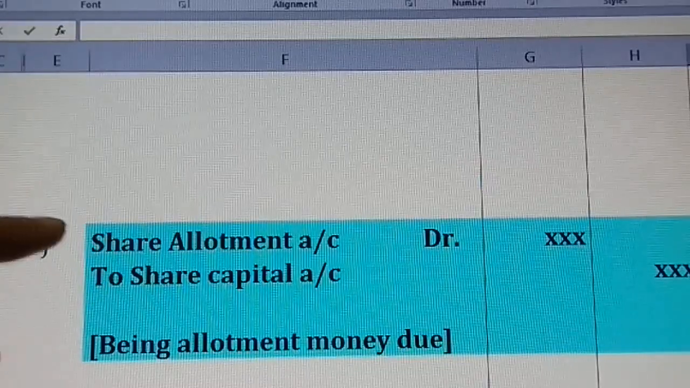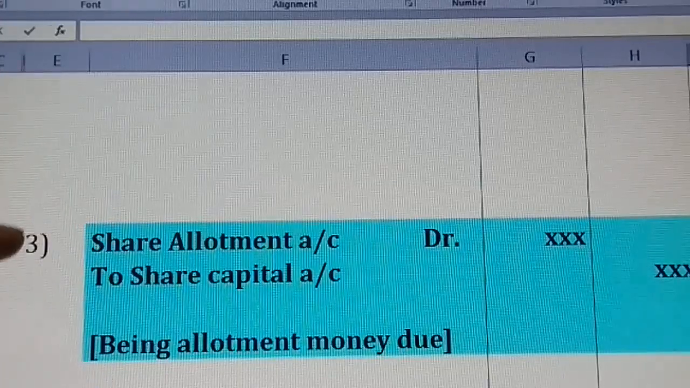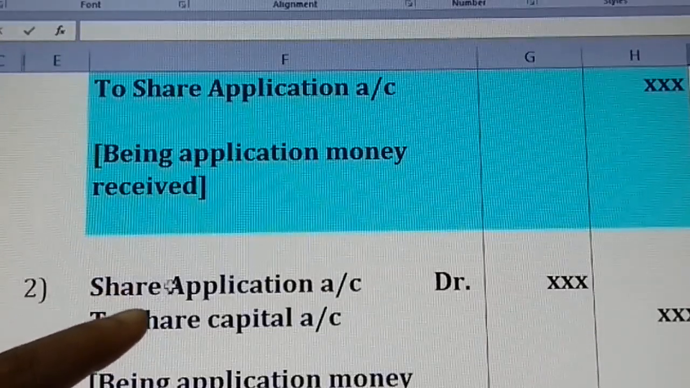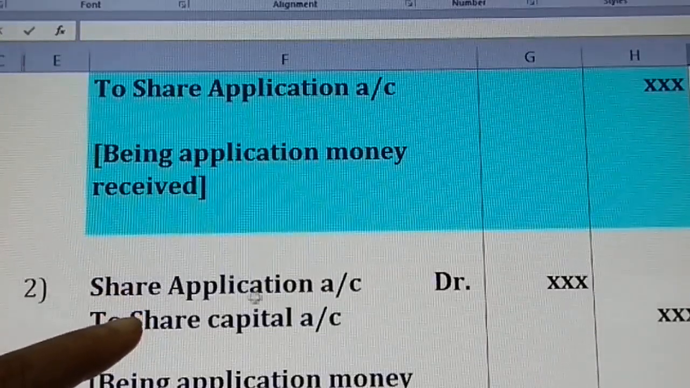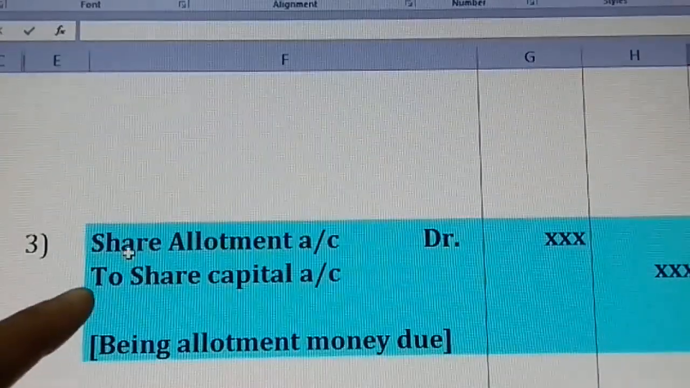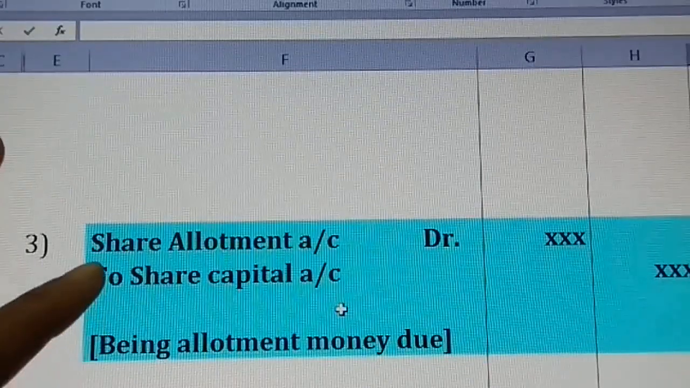Now just observe here the second step. Concentrate on the second entry. We have share application, right? You have to just remove application and insert allotment. Okay, just observe, share allotment account debit to share capital account. Just observe, it is the same.